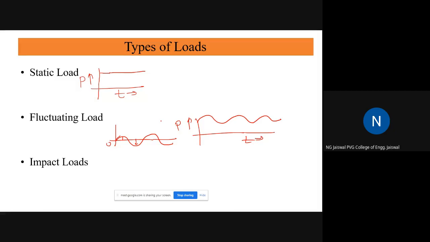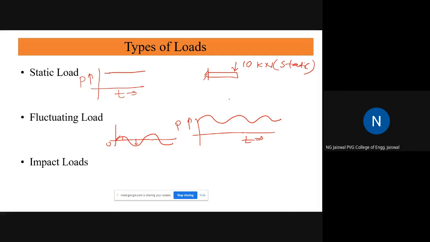Let me tell you at this point, fluctuating load is a little dangerous as compared to static load. Suppose, for example, this is a cantilever beam, and if I place one load here, say the load is 10 kilonewton, and I say that load is static, it means it is not changing the value or the direction.